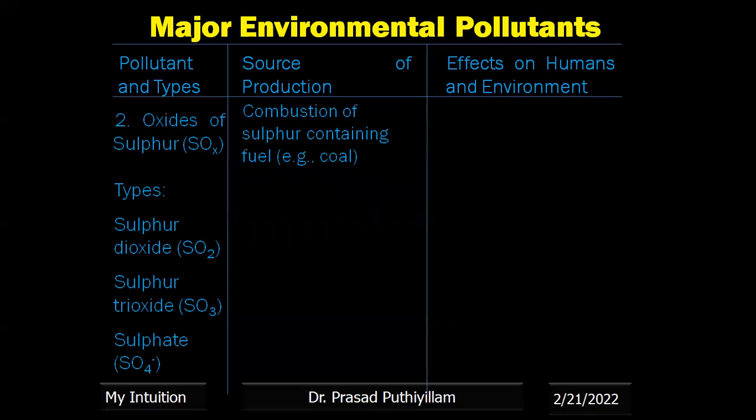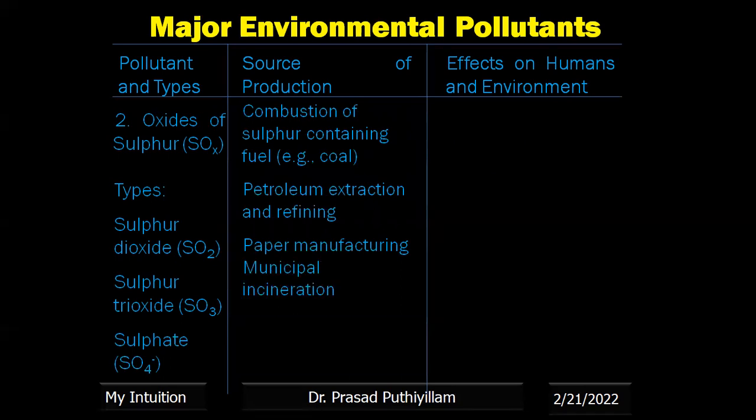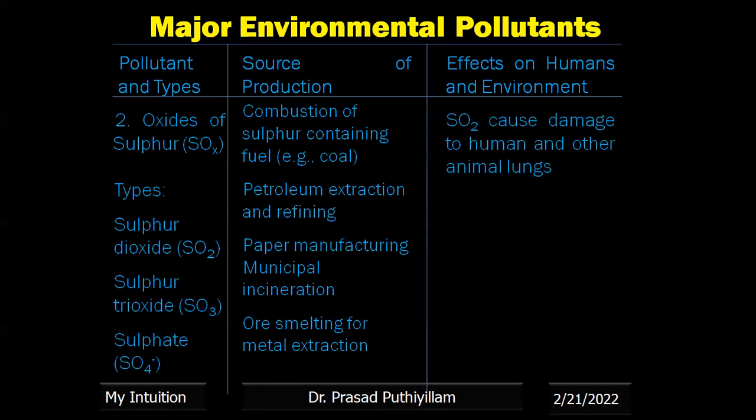The source of production is again combustion of sulfur-containing fuels like coal. Petroleum extraction and refining processes produce a lot of oxides of sulfur. The paper manufacturing industry produces them, the municipal incineration process releases oxides of sulfur, and ore smelting for metal extraction also produces oxides of sulfur.